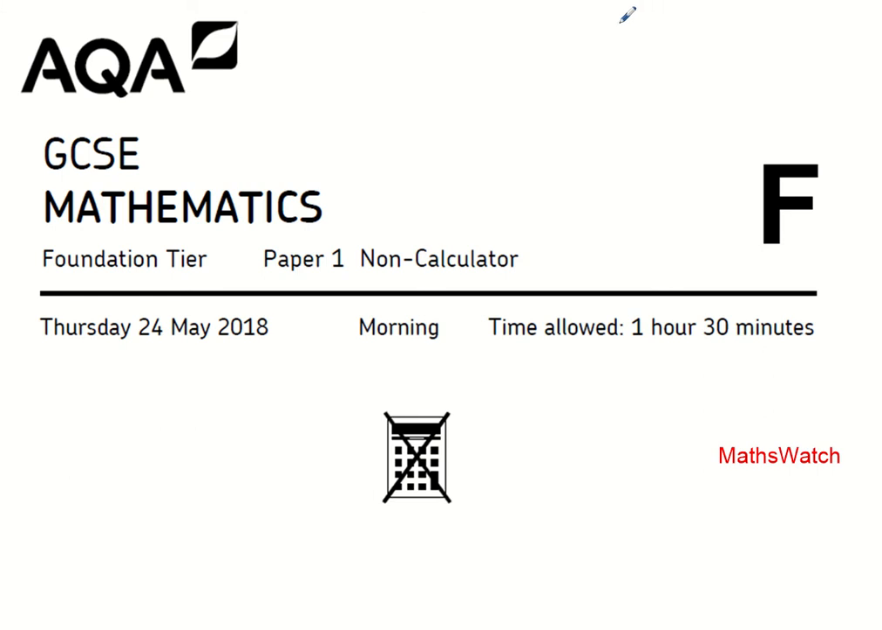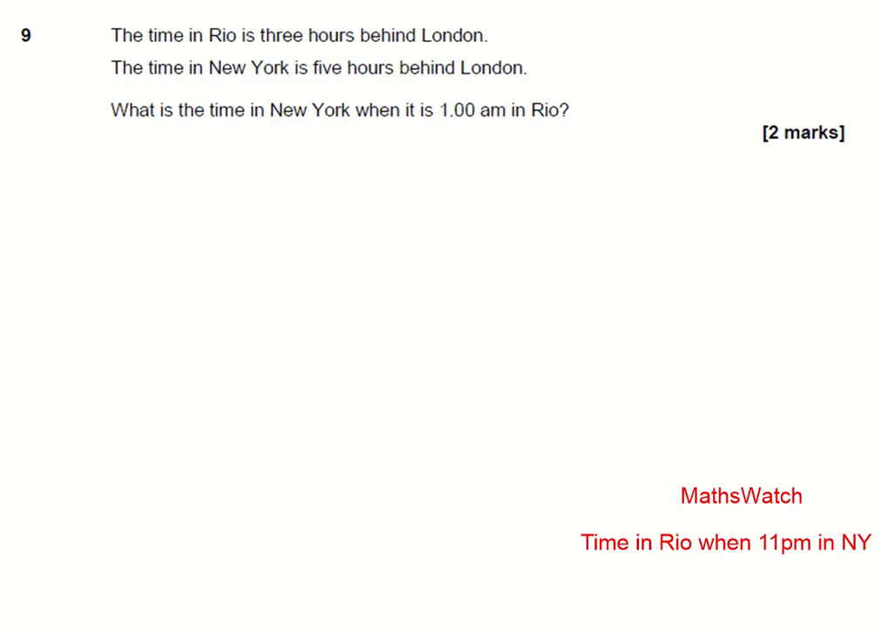Welcome back to part 2 of this solution set. We are up to question number 9 and we begin. Question 9. The time in Rio is 3 hours behind London. The time in New York is 5 hours behind London. What is the time in New York when it is 1 AM in Rio?